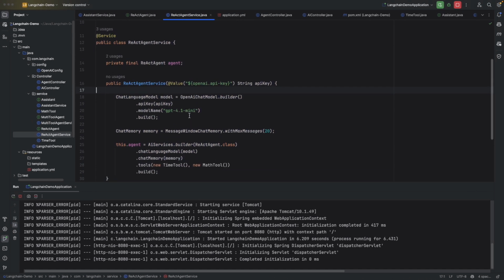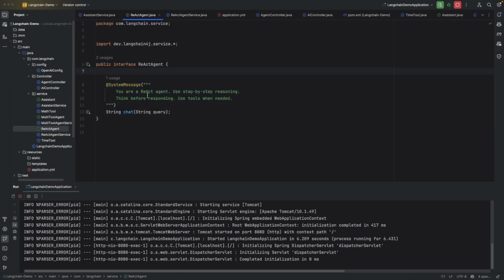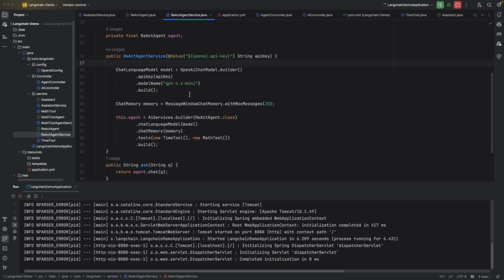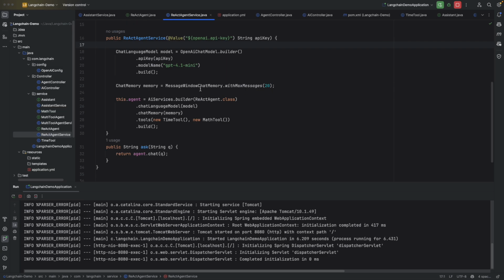So let's look at it in the code. Here I have first created a ReAct agent interface, and in this interface we have added an ask method, and here we have added the system message. So this we are integrating over here in the ReAct agent service, and as I said, we just now saw we have added a model and the memory, and then we have added it inside a builder, that is ReAct agent with the language model, chat memory, and the tool. Now let's look at how it behaves at runtime.